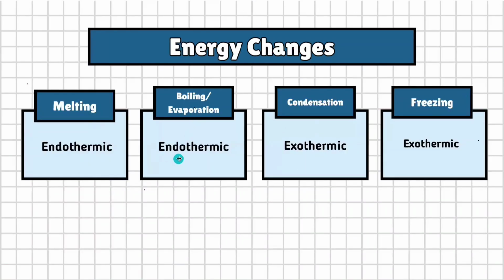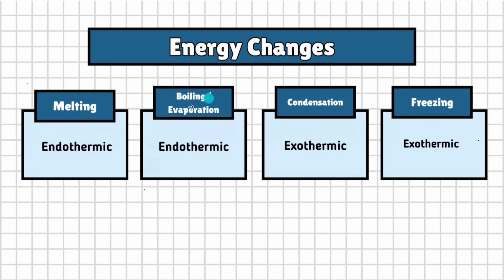Now let's talk about the energy changes that are associated with the phase change. In the first step, this was melting. Melting is endothermic. Why is it endothermic? Because you have to provide energy to the particles of the solid so that the intermolecular forces between the particles break down and they convert into the liquid state.